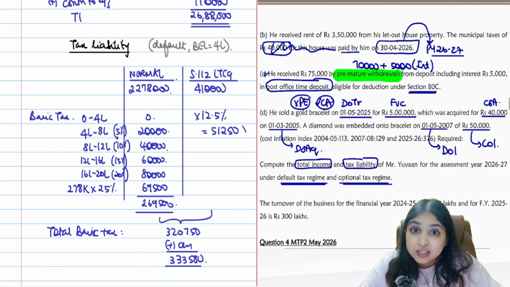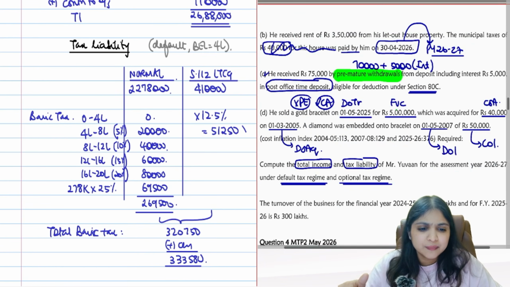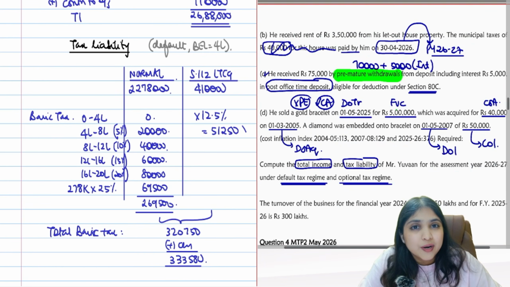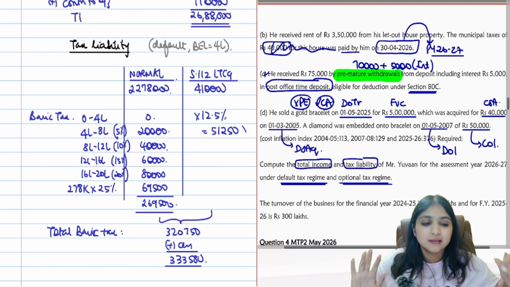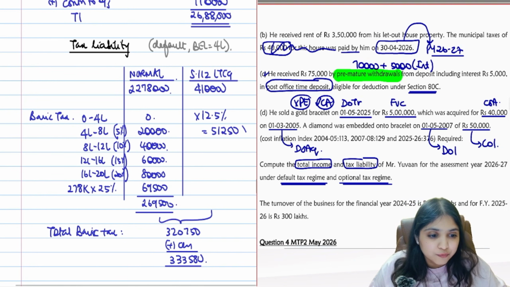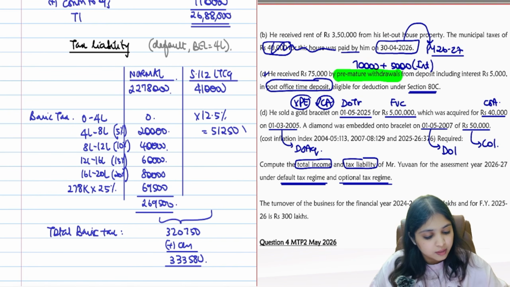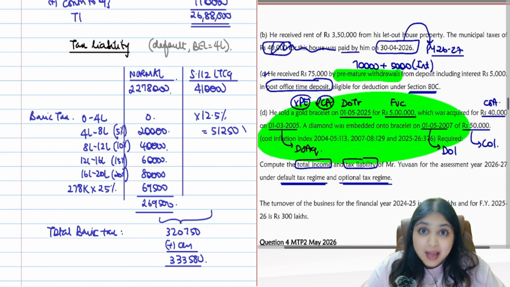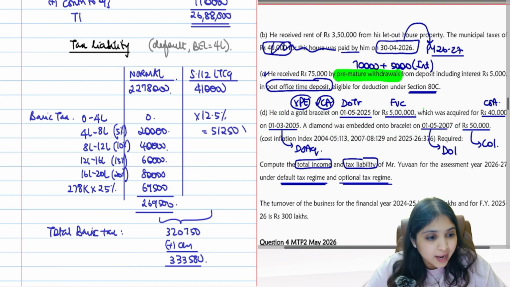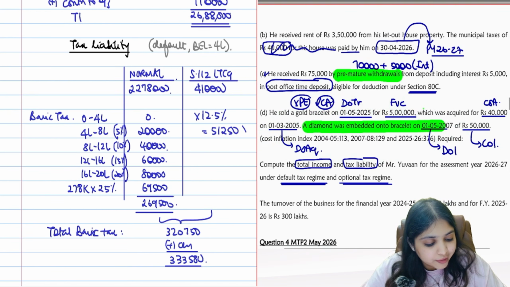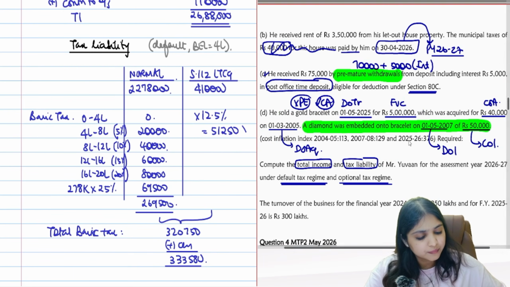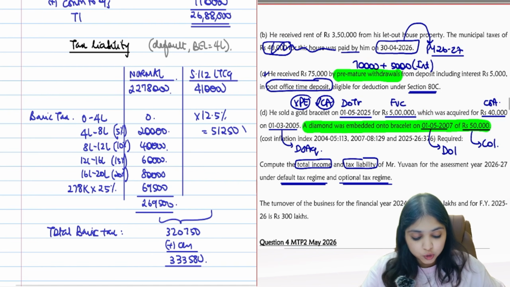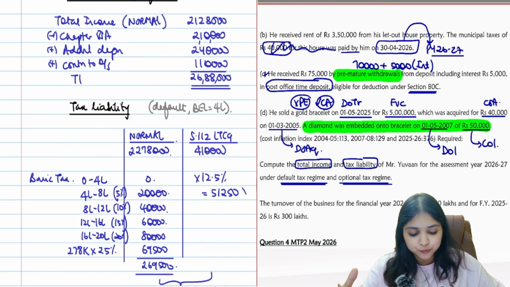Premature withdrawal was interesting. When you made the FD, the interest was allowed for you under 80TTA. That same FD, if you make a premature withdrawal, then the premature withdrawal will be taxable for you under the IFOS head. Then in this capital gains adjustment, I would like to highlight the diamond point. Diamond embedded into bracelet became our cost of improvement. The rest of it was fine. One more thing I want to highlight.